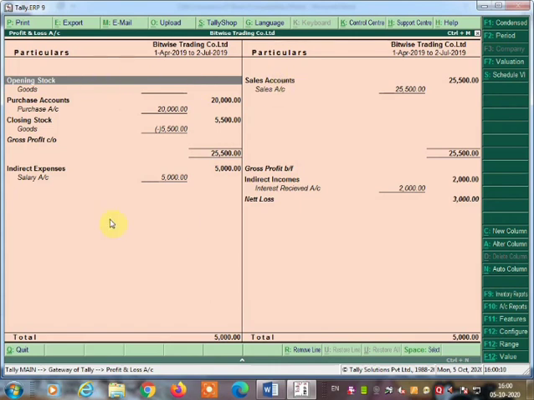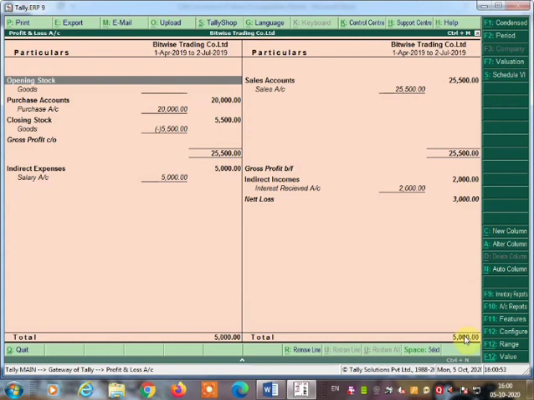This is the trading account and this is the profit and loss account. You are learning accounts, and teacher Sushma already taught you which is called the trading account and which is called the profit and loss account. Here you will get the gross profit. Indirect income 2,000, net loss 3,000, salary 5,000. Why 3,000 net loss? Because expenses are more and income is less. Expenses are 5,000 and income is 2,000. If you deduct the income from the expenses, you will get a 3,000 net loss, because we are going to make this tally.